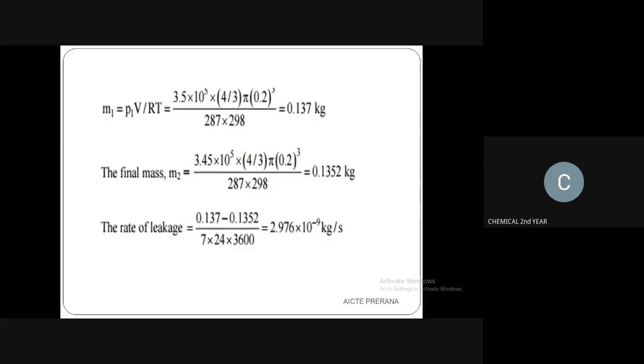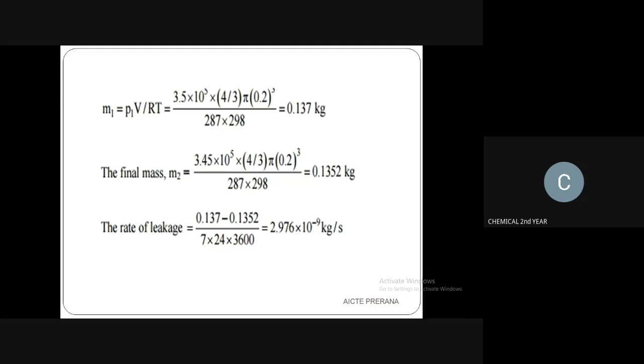So 4 by 3 into pi into 0.2 the whole cube, that is, we are using it as r cube. Then the gas constant R can be written as 8314, the common value, for meter cube per kg.